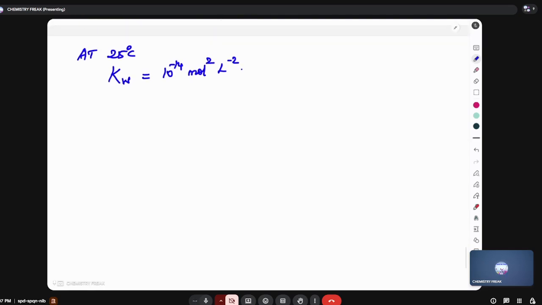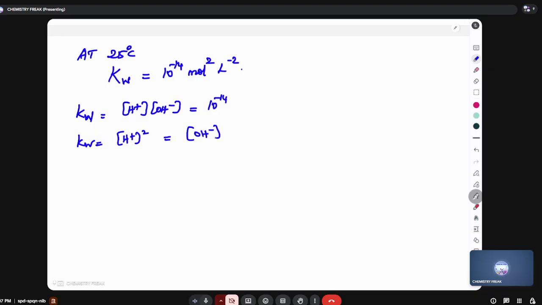Listen well. So what is Kw? Concentration of H plus into concentration of OH minus ions present in water. It is equal to 10 power minus 14. Right. In water they are equal. So I can write Kw is equal to concentration of H plus square, or concentration of OH minus square. I can write in any way.